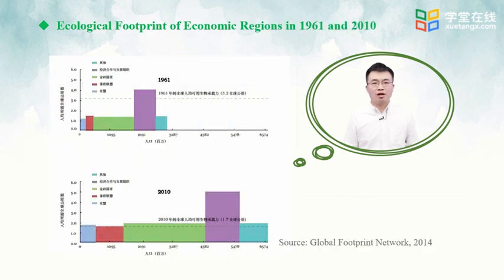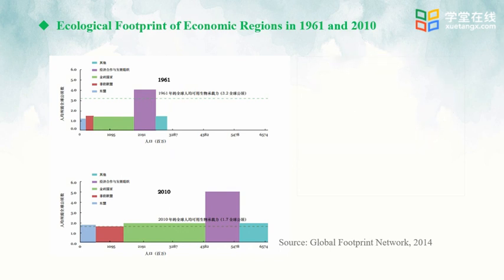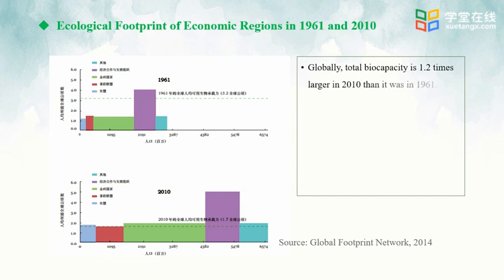ecological footprint of economic regions in 1961 and 2010. Globally, total biocapacity was 1.2 times larger in 2010 than it was in 1961. The available biocapacity per person decreased from 3.2 to 1.7 GHA.